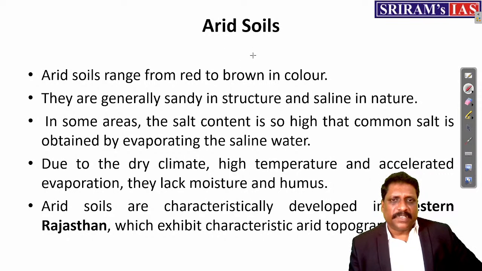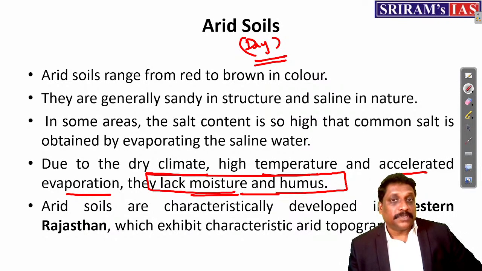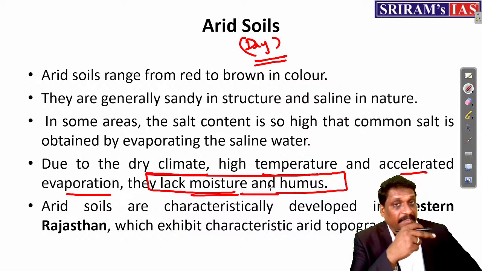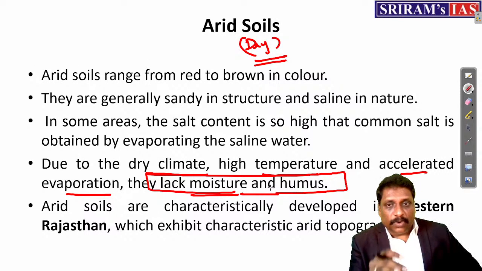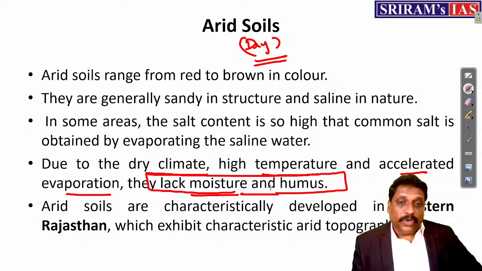So arid soil, my dear friends, forget about the range and all. Wherever I have dry conditions, there I can have arid soil. Due to the dry climate, high temperature, and accelerated evaporation, they lack moisture and humus. But see, they'll be having minerals. Laterite soil and arid soil, what is the difference? Humus will not be there. But in arid soil, minerals will be there.